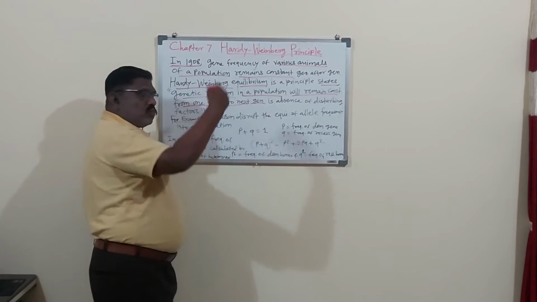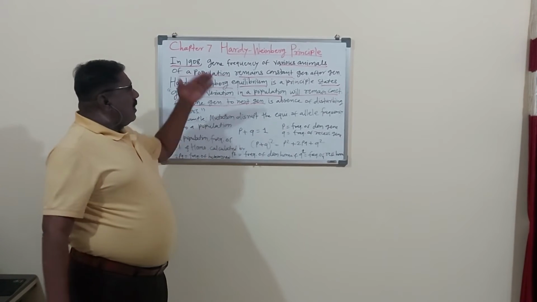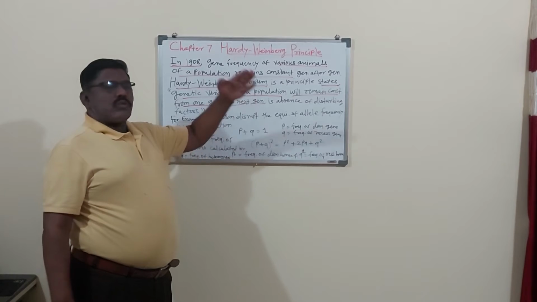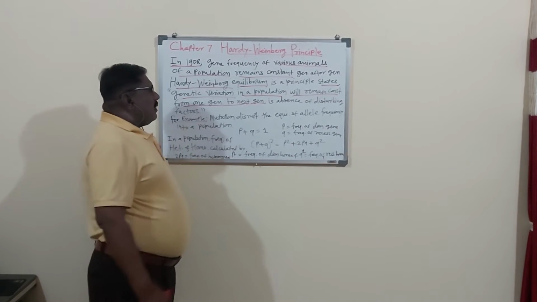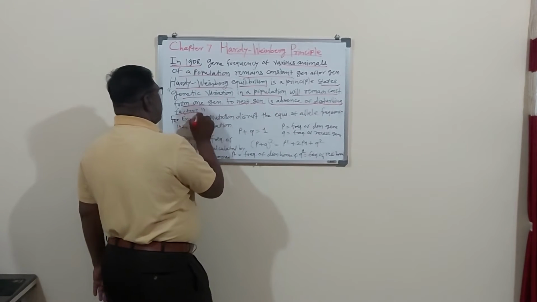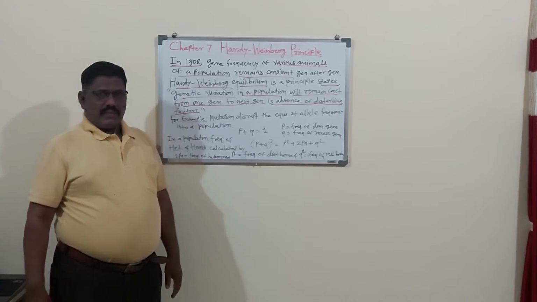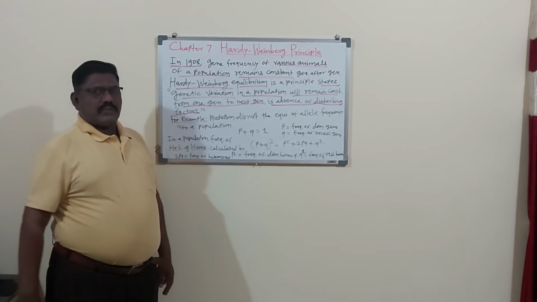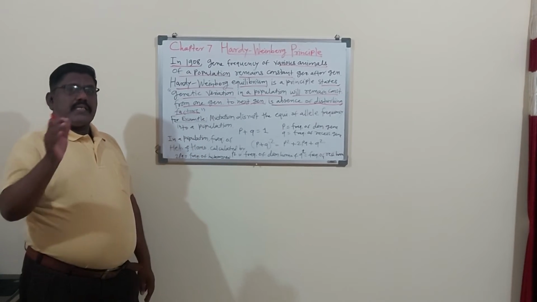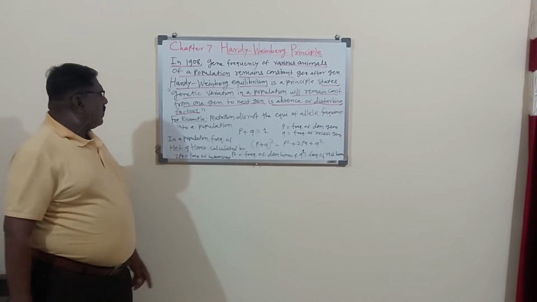Genetic variations of a population remain constant from one generation to another generation in the absence of disturbing factors. Remember, there are no disturbing factors. If there are disturbing factors, it does not remain constant, it is changeable.